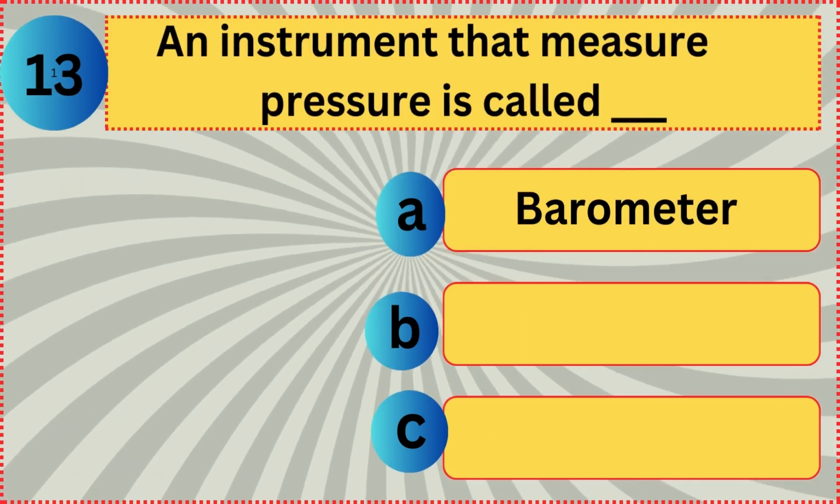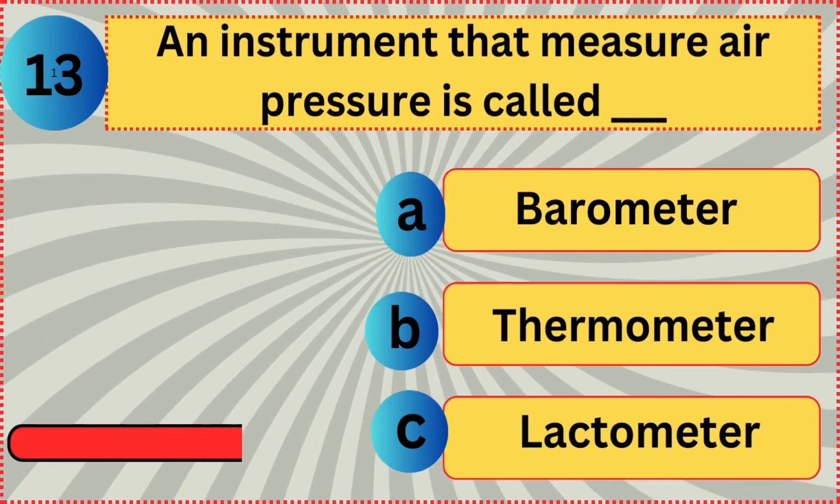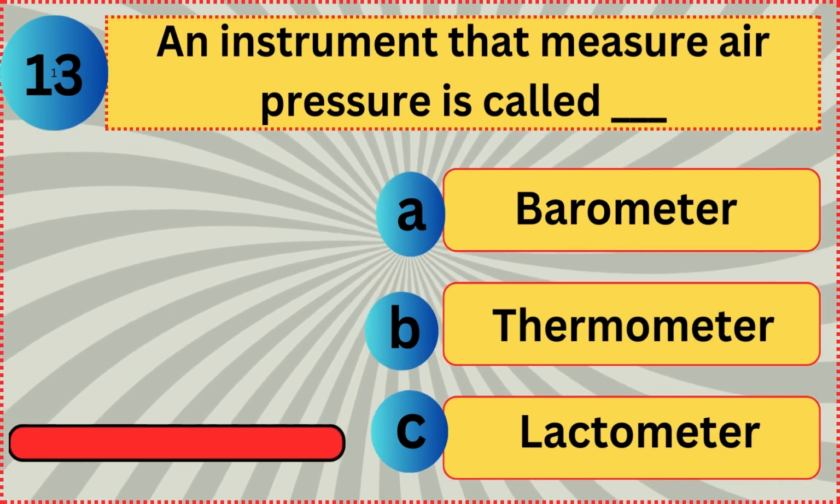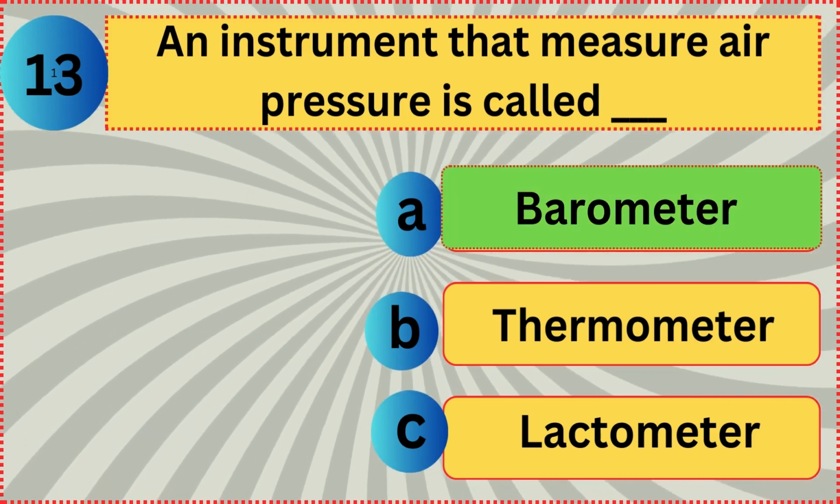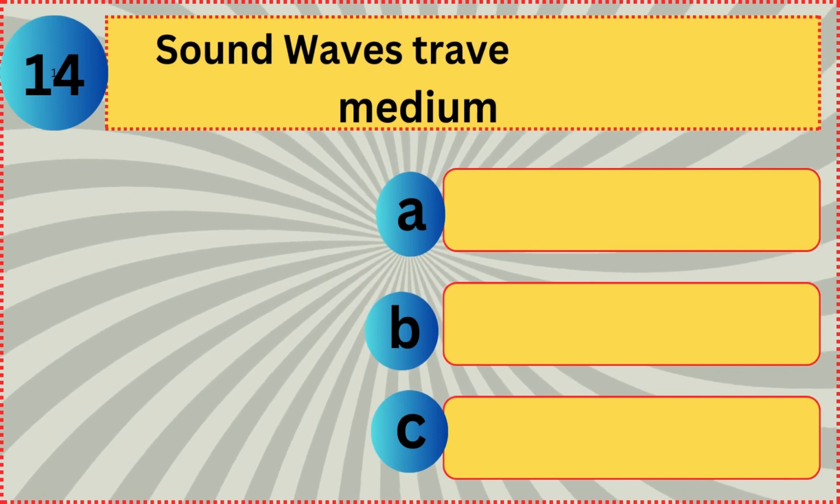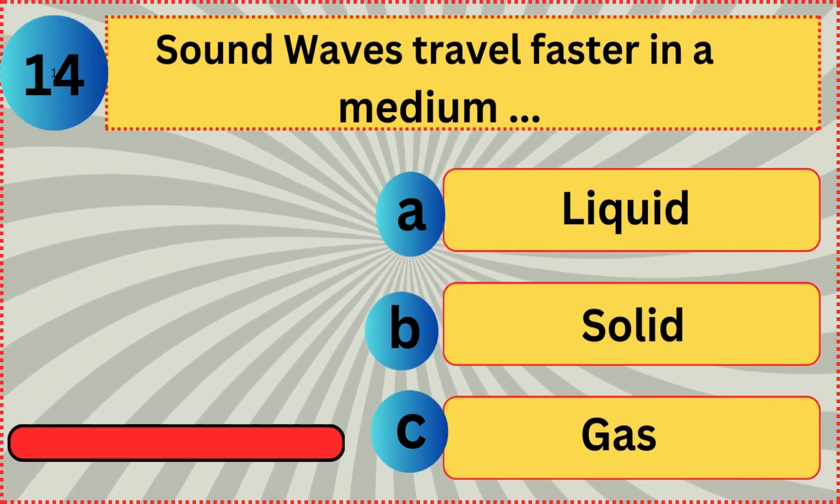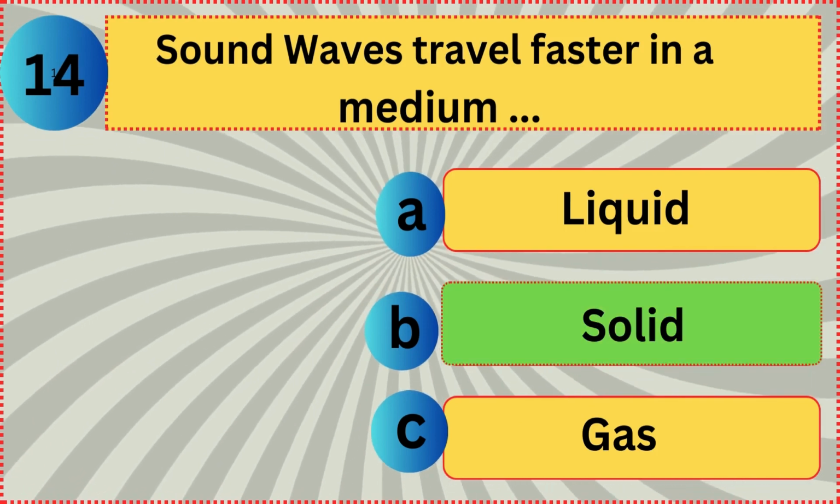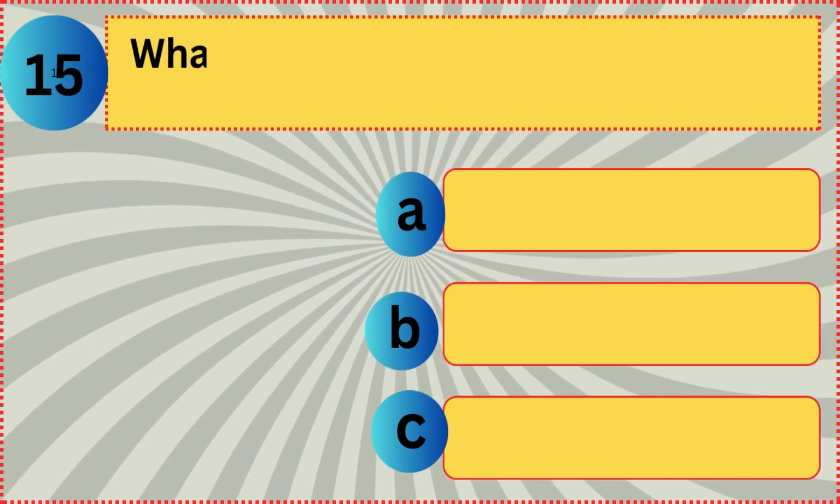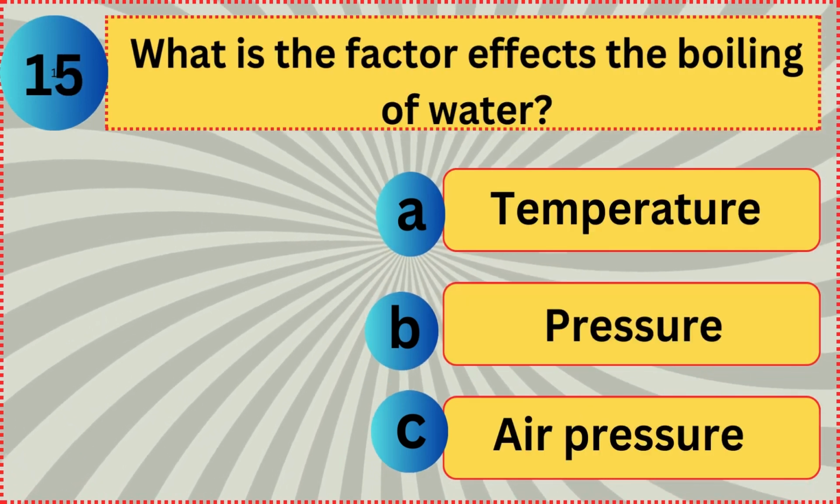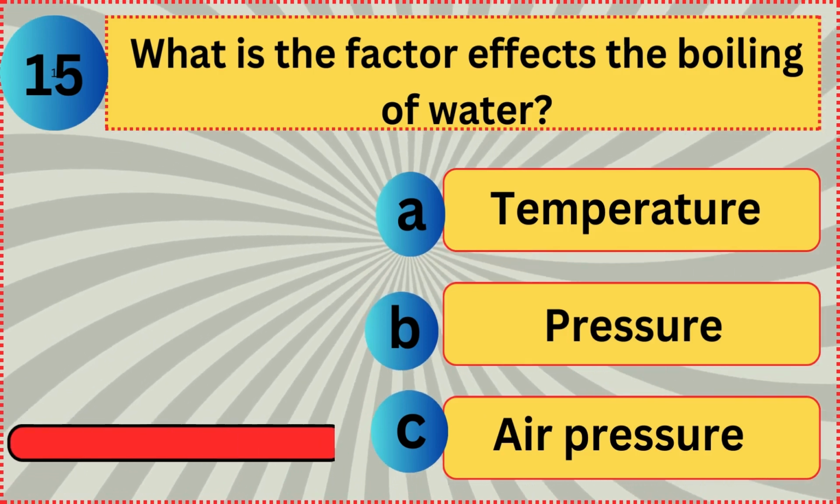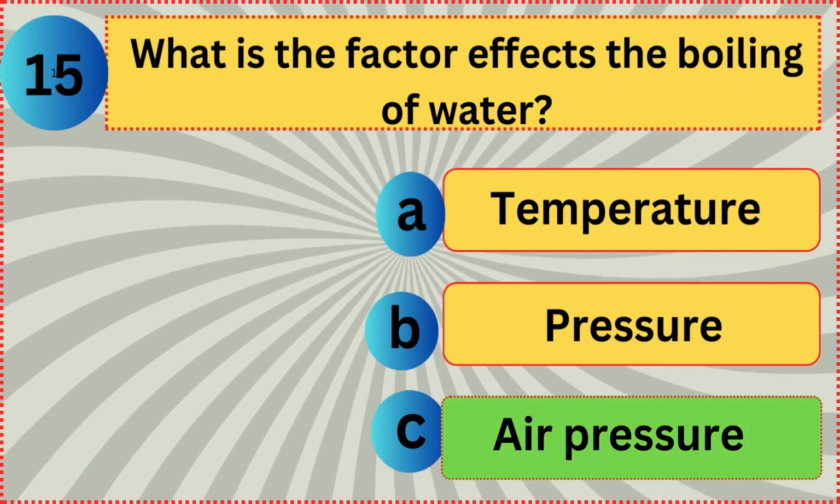An instrument that measures air pressure is called barometer. Sound waves travel faster in a medium solid. What is the factor affecting the boiling of water? Air pressure.